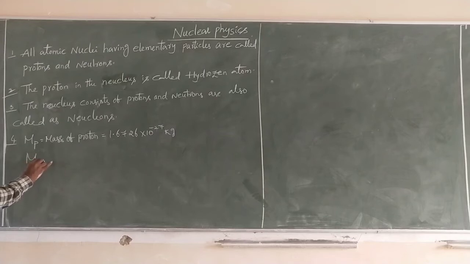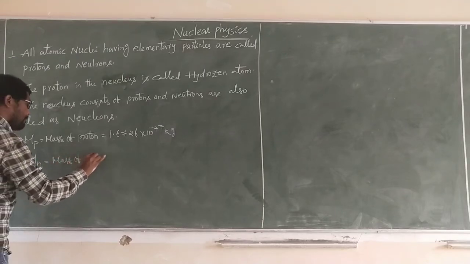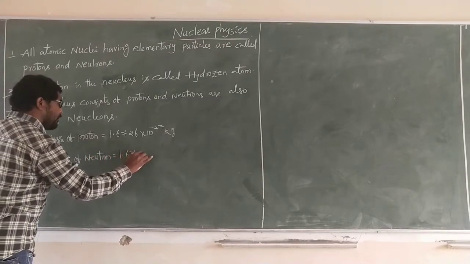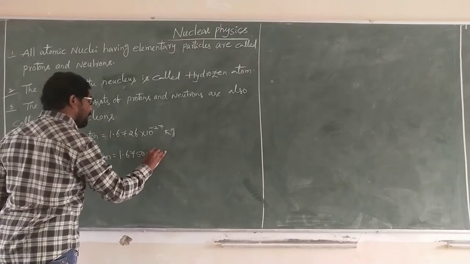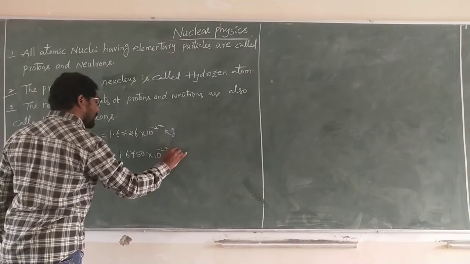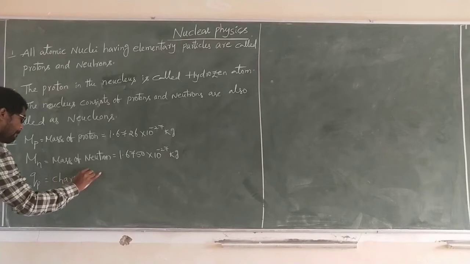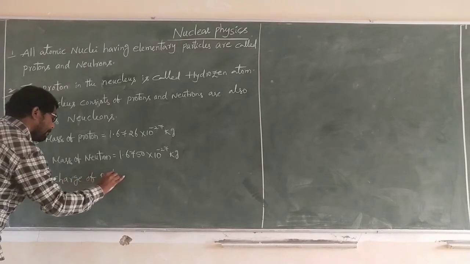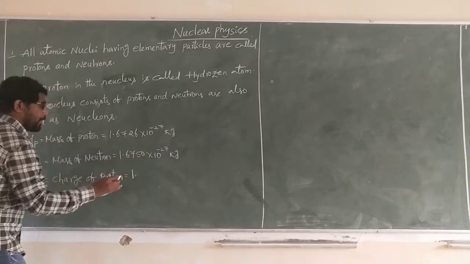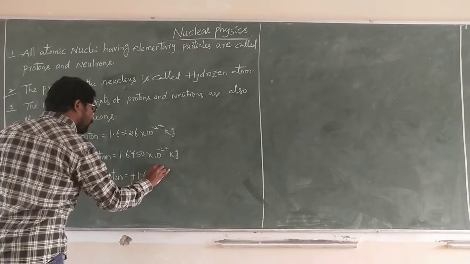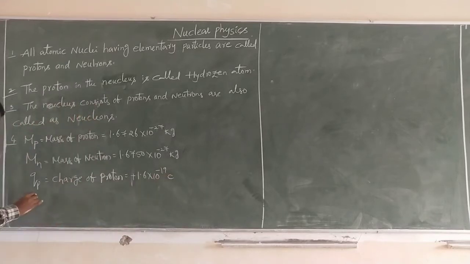Mass of neutron, into 10 power minus 27 kg. Charge of proton, plus 1.6 into 10 power minus 19 coulomb. Charge of neutron.